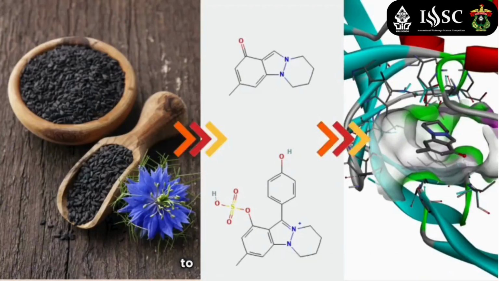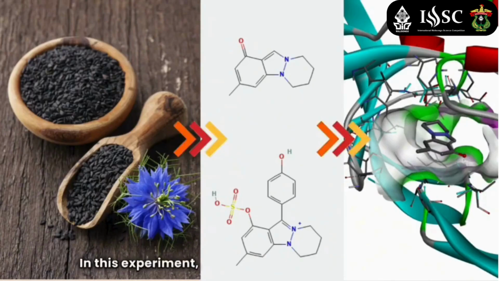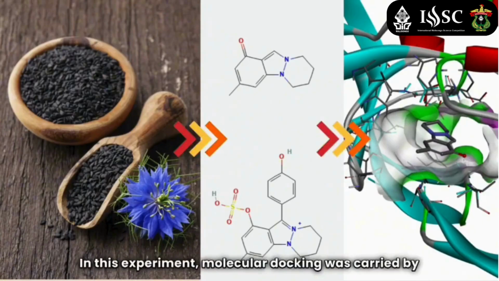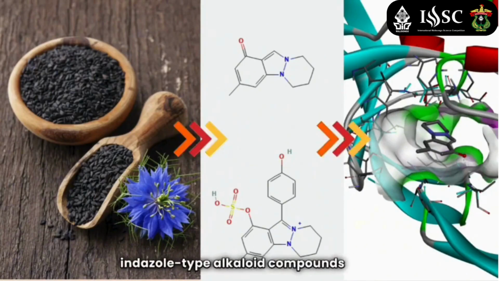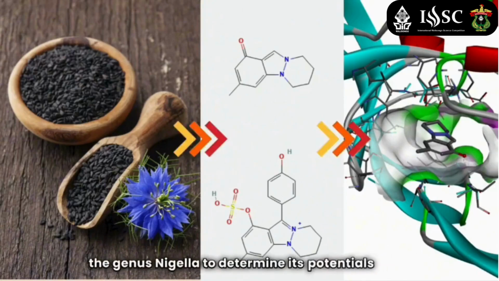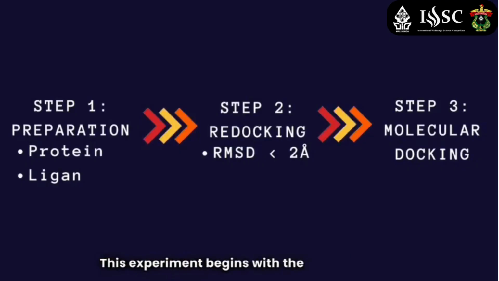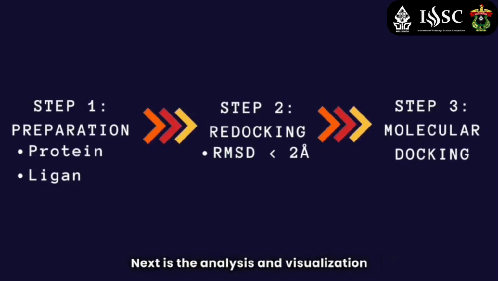Nigella seed extract is reported to have activity as an inhibitor of the HIV-1 protease enzyme. In this experiment, molecular docking was carried out on indazole-type alkaloid compounds from the seeds of plants of the genus Nigella to determine their potential as inhibitors of the HIV-1 protease enzyme. This experiment begins with the preparation of the structure of the enzyme and ligands, then validation with the redocking protocol. Next is the analysis and visualization of molecular docking.